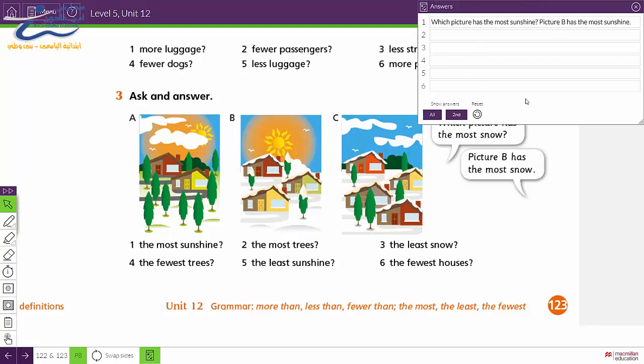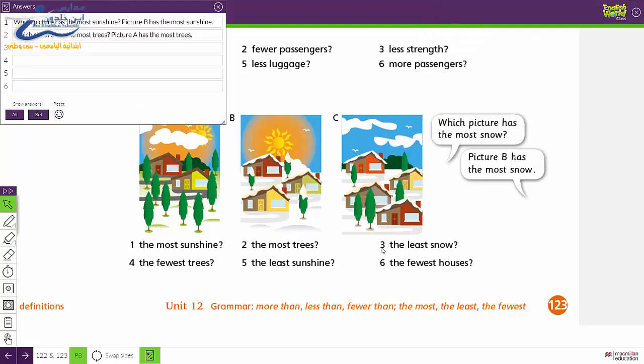Let's check number 2. Who can answer number 2? Great. Which picture has the most trees? Look at the trees here. Of course, picture A has the most trees.